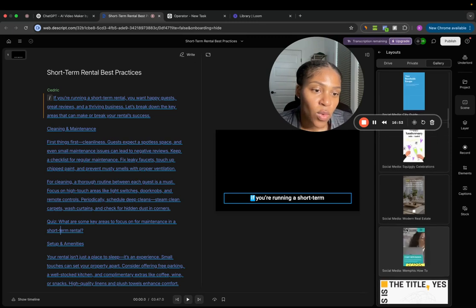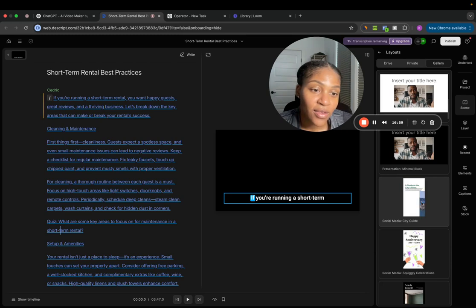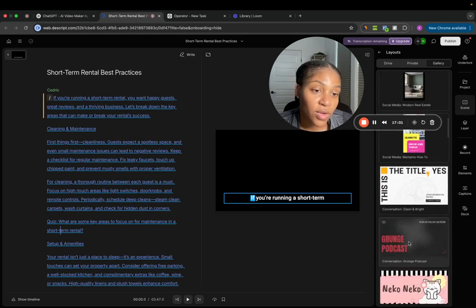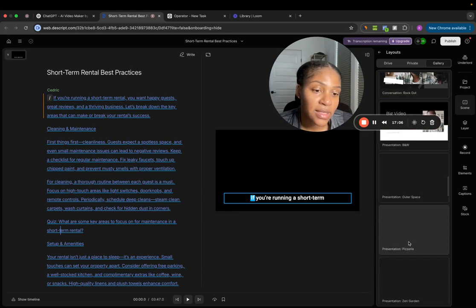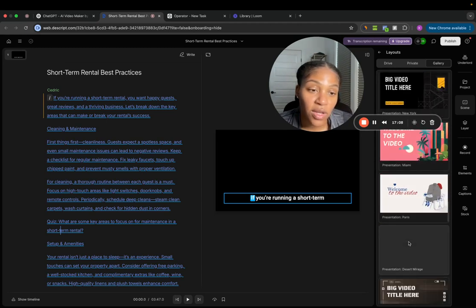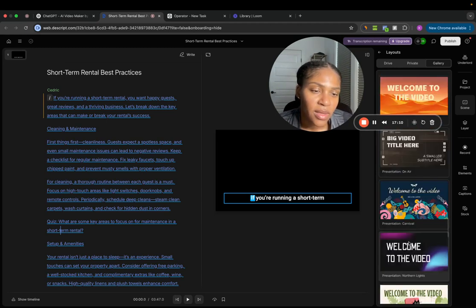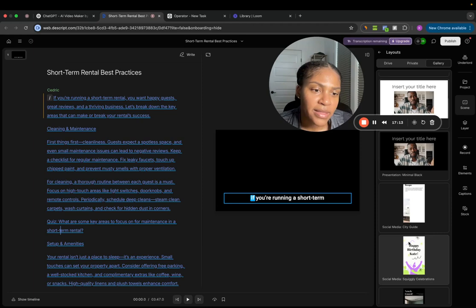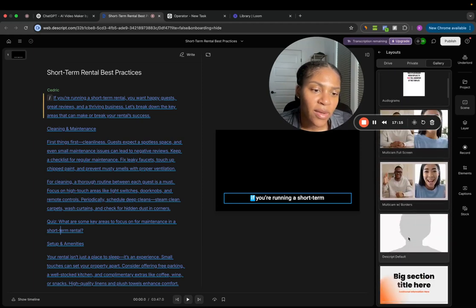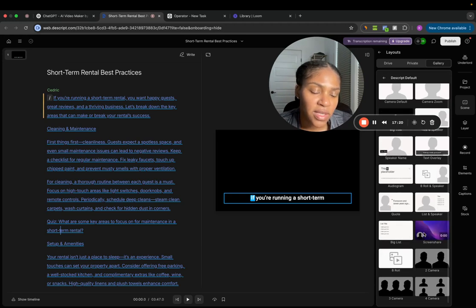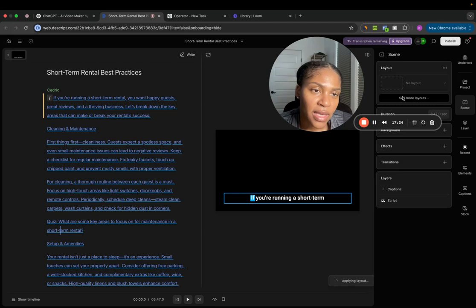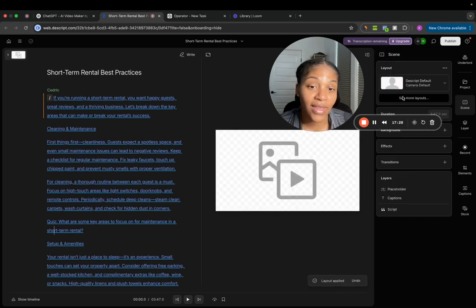And say you want to send it to someone via your phone. I mean, it's cool. They have these vertical options. So you could do it vertical, or you could also do it landscape, like they're watching on their laptop. I'm trying to find the best one to play with. Let's just try default and see what it looks like. Camera default. And it's applying this layout, not a layout that I've used before.